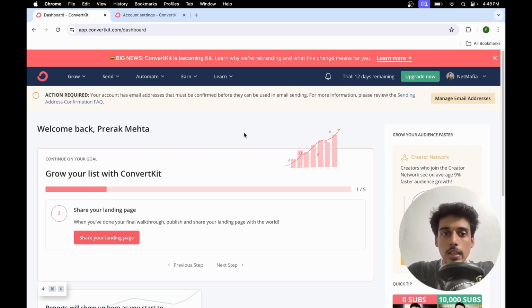So basically मैं ConvertKit I've been using this for the past couple of years because मैं Udemy और Skillshare पे मैंने पहले कुछ courses पहले publish किए थे and वहाँ पे I was leveraging this platform to send out my lead magnets and build a genuine audience so that I can get their email list and to promote my other courses. But यहाँ पे I am using another account just because I am trying to build a community on YouTube and also to send out occasional email newsletters and promotional stuff to my potential NetMafia clients.